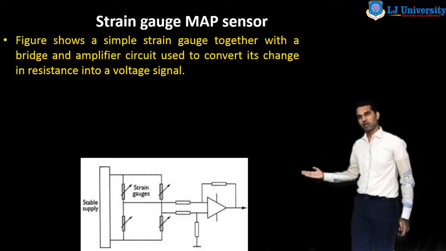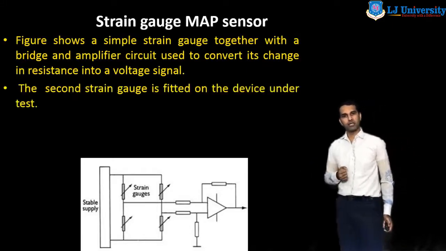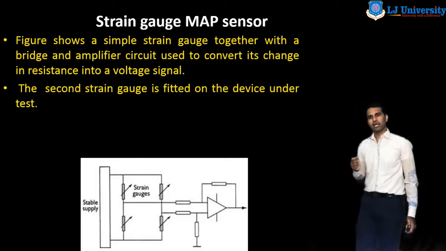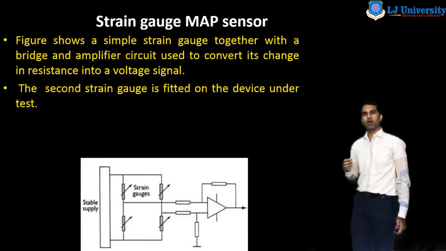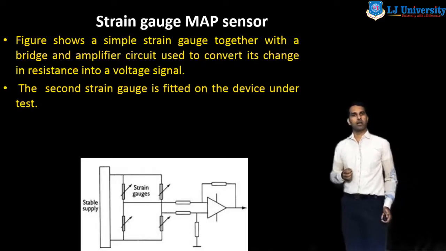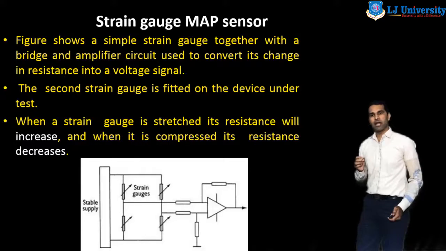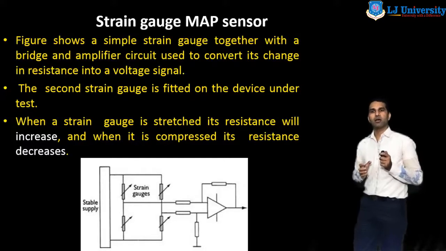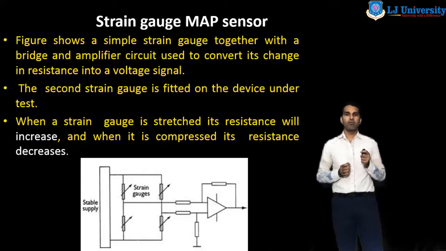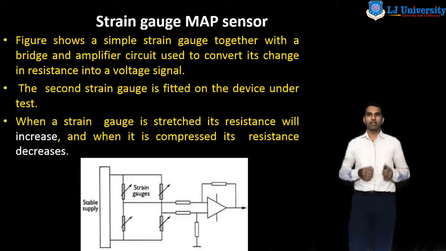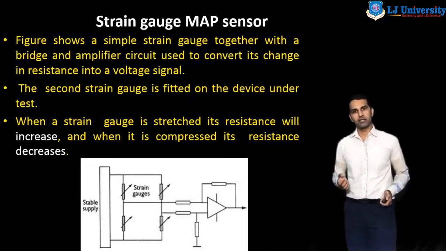So this is the arrangement of the strain gauge MAP sensor. The second strain gauge is fitted on the device under test. When a strain gauge is stretched, its resistance will increase, and when it is compressed, its resistance decreases.